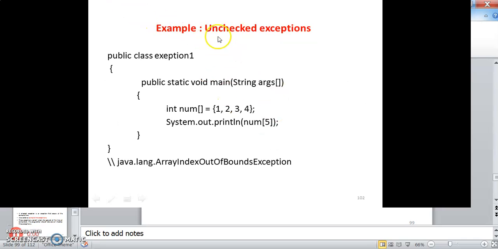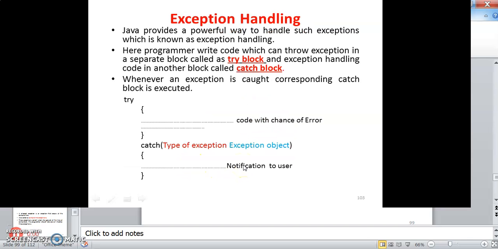An unchecked exception example is here. We are trying to print element 5, but actually 5 elements are not there. So this is an array index out of bounds exception.